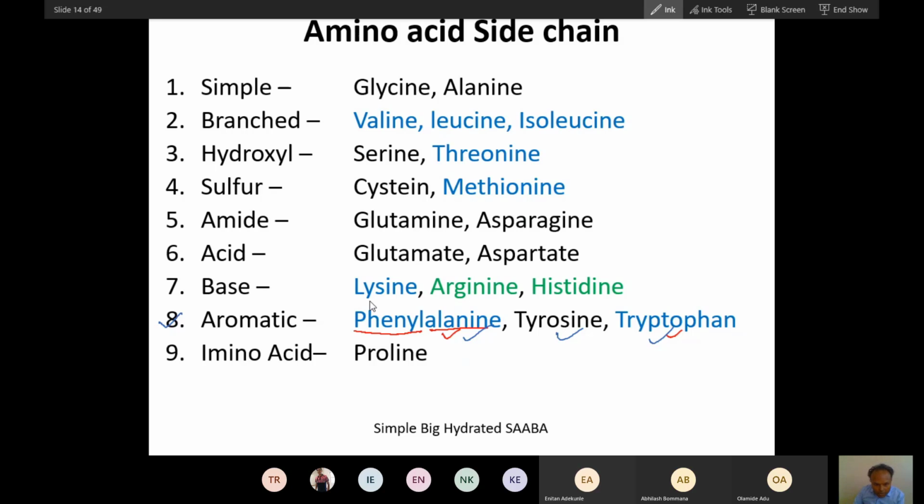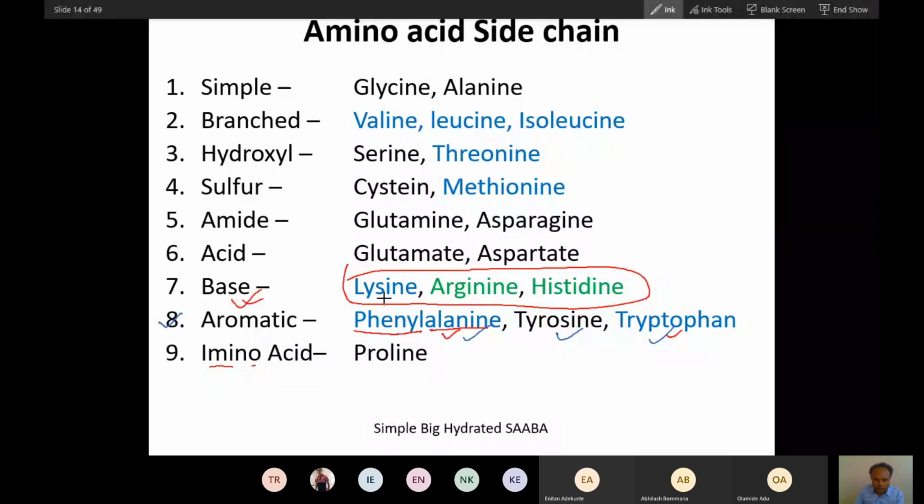Now, there are 3 basic amino acids. Here, this is proline, an amino acid, and there are 3 basic amino acids: lysine, arginine, and histidine. We will talk about these 3.